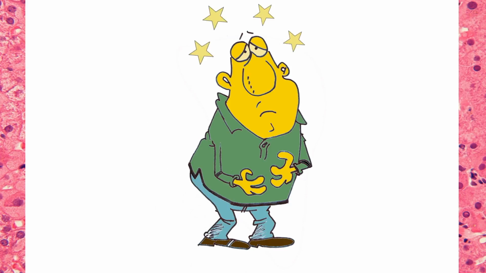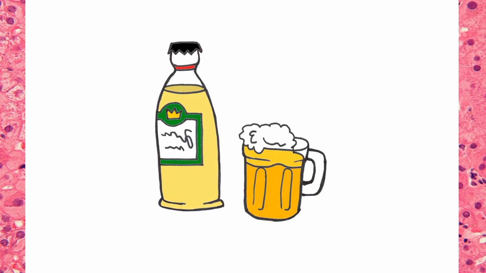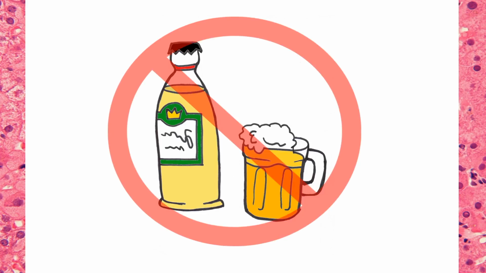There also can be confusion and behavioral change due to the buildup of toxins that are normally broken down and eliminated by the liver. These toxins can cause damage to your brain and, in severe cases, result in a coma. The most effective treatment for alcoholic hepatitis is to simply stop drinking.